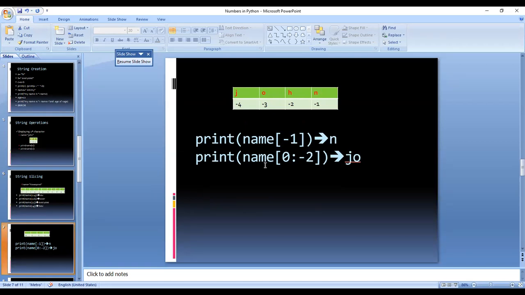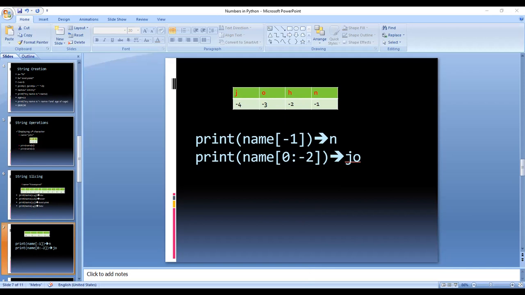Now if you want to print name from 0 to -2, what is there at -2 is this one. 0 means from the beginning till -2. So what is going to be printed? -2 will be the last limit, so -1 is excluded. So here J and O will be printed.